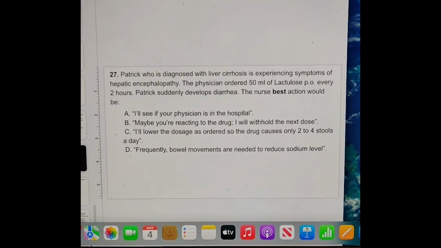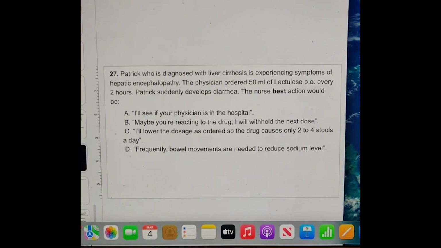All right, question number 27. Patrick suddenly develops diarrhea. The nurse's best action would be to what? I'll see if your physician is in the hospital. Maybe you're reacting to the drug. I will withhold the next dose. I'll lower the dose as ordered. So the drug causes only 2 to 4 stools per day. Frequent bowel movements are needed to reduce sodium levels. What are we thinking?